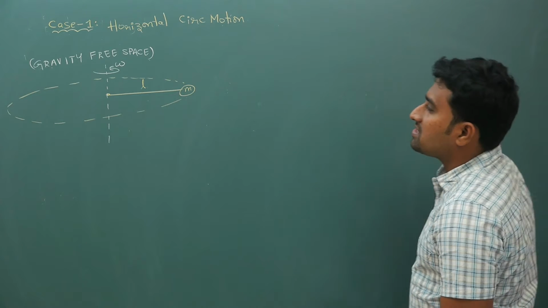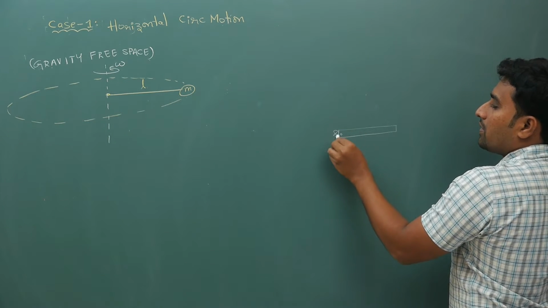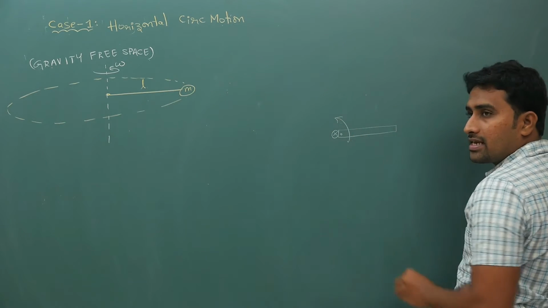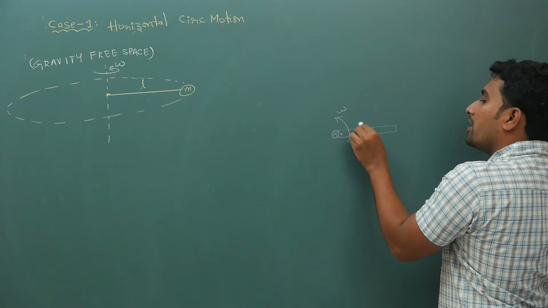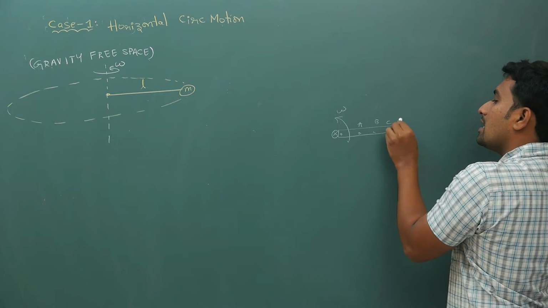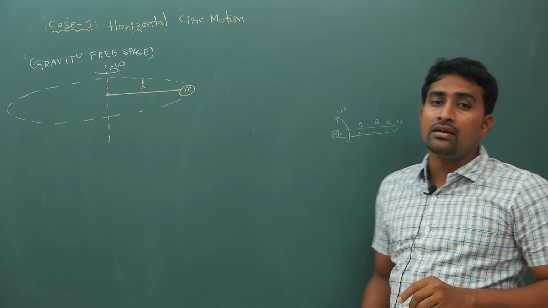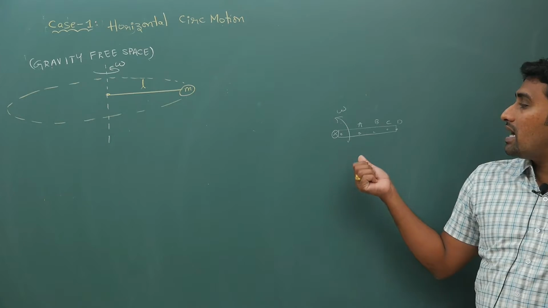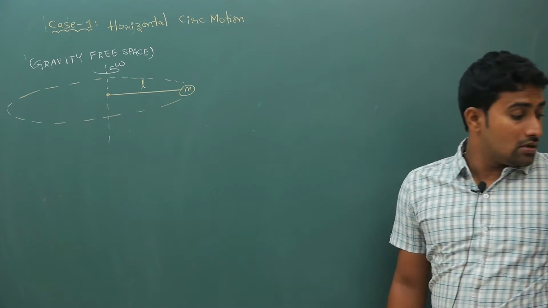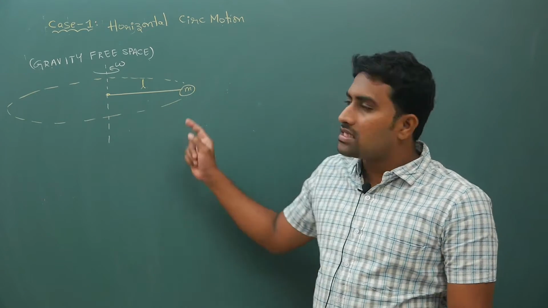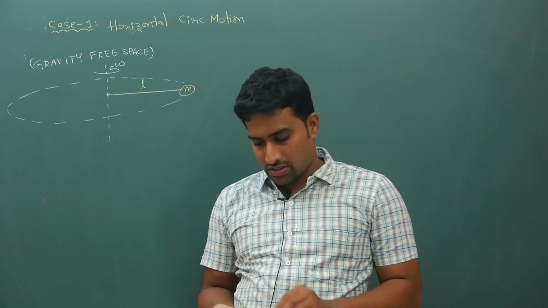Now in rotational dynamics you must have studied, if you have a rod like this and if you have hinged it at this point and you are rotating like this with some angular velocity omega, if you take different points A, B, C, D like this, different points will have same angular velocity but different linear velocity. All these points will have different linear velocity but same angular velocity. So you can express this answer in terms of omega or in terms of V, that is of your choice.